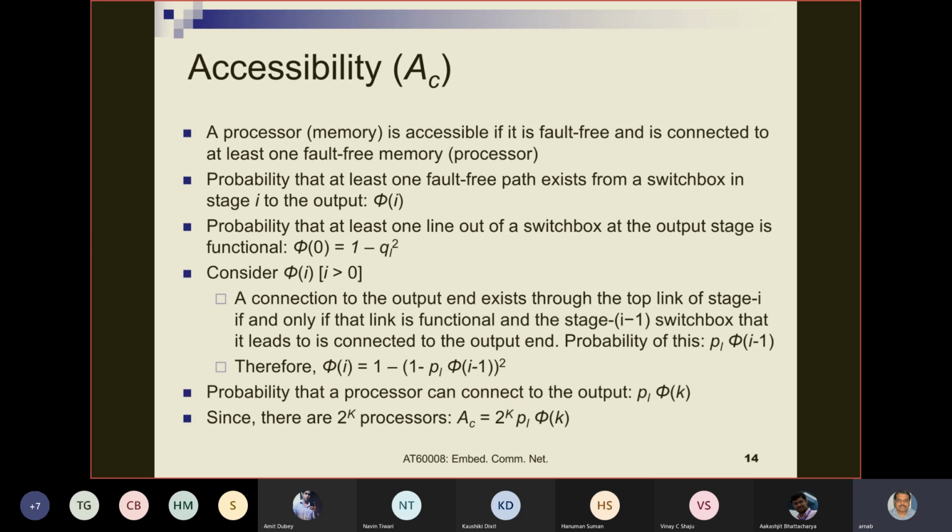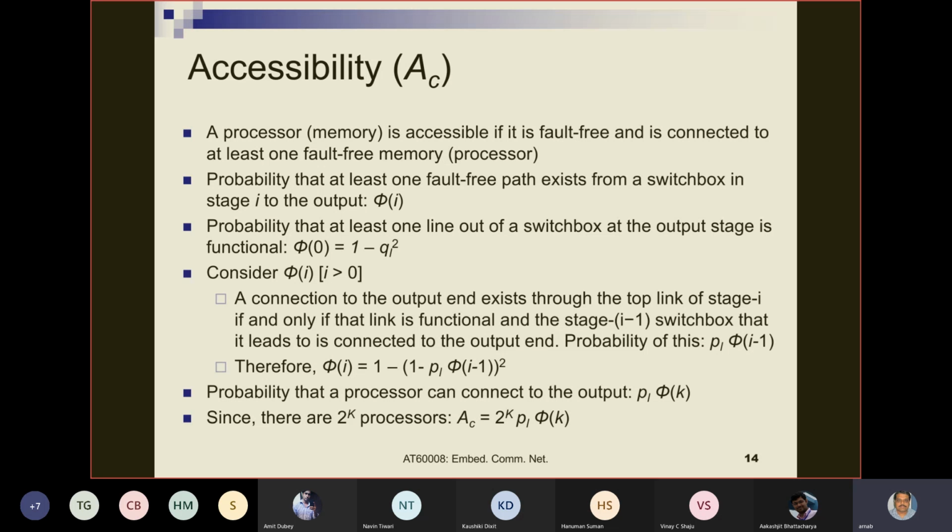Now I come to the third parameter, accessibility. So what was our definition of accessibility? A processor or memory is accessible if it is fault-free and is connected to at least one fault-free memory or processor. So let us say processor to memory accessibility.